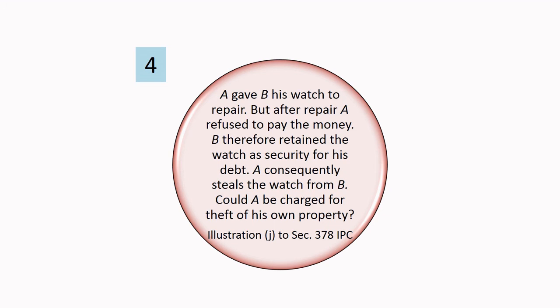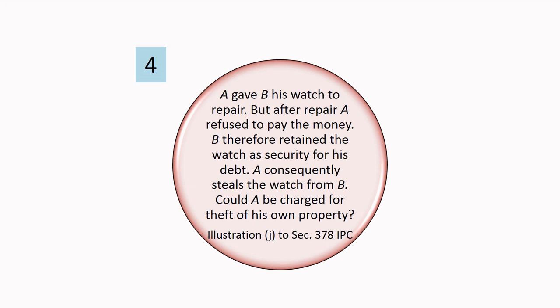Fourth problem. A gave B his watch to repair, but after repair, A refused to pay the money. B therefore retained the watch as security for his debt. A consequently steals the watch from B. Could A be charged for theft? Of course, we are discussing about the theft of A's own property, but B had retained the watch lawfully as security for his debt. Thus, B had a lawful possession over the watch.